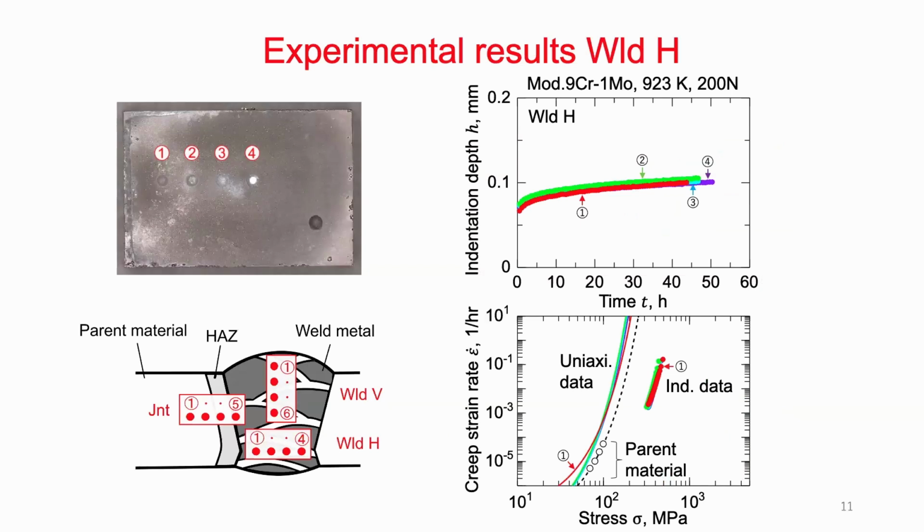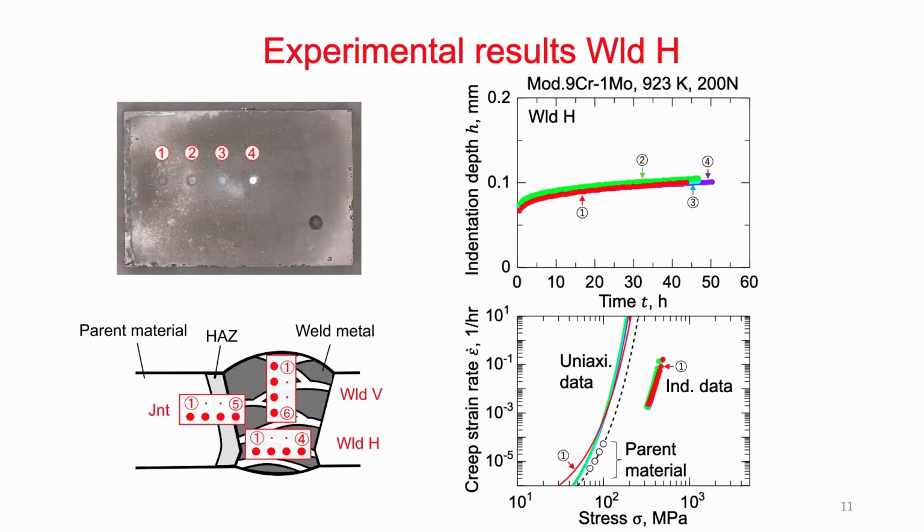Okay, this is the horizontal welding specimen. For this specimen, we tested the 4 stamps, 1, 2, 3, 4. So almost the same response we have had. And this welded material is a little bit overaged, as I told you. Even the welded metal gives a softer response than the parent material. It's a little bit surprising.